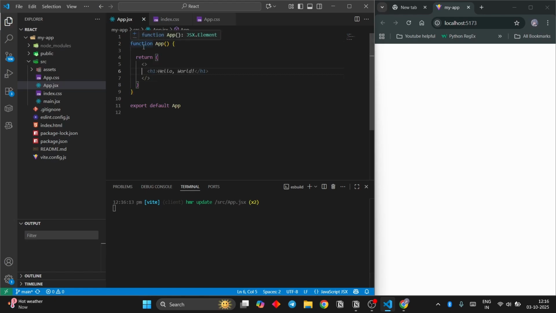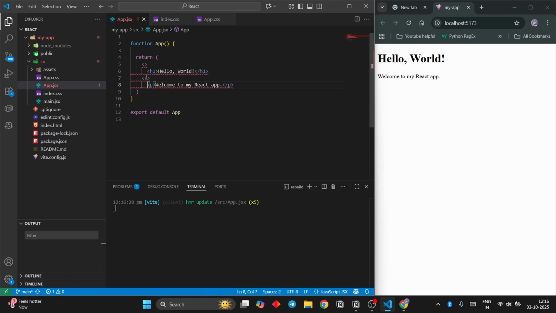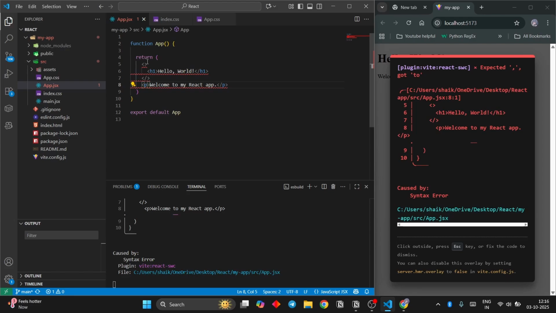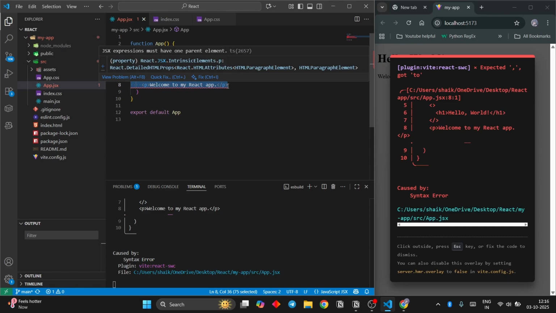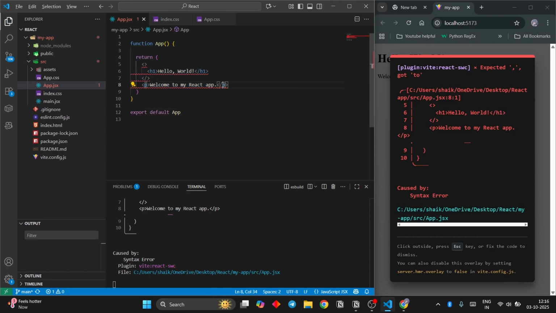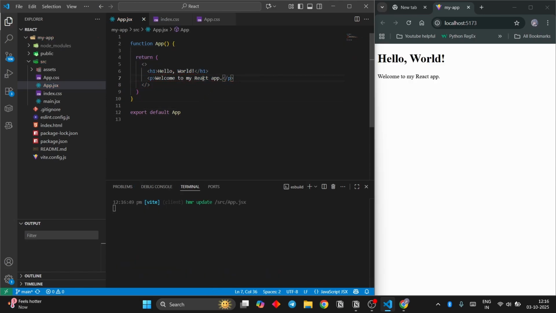This is a functional component. It's like a JavaScript function that will return HTML code. So the thing is that this will return only one piece of HTML code. Now I'm going to write hello world in this, and then, okay, maybe welcome to my React app as well. As you can see, we have it reflected on the output screen as well. Now, if I write this p outside this bracket, the angular bracket, this is going to throw an error because this is considered as two HTML elements. So that's not allowed. We can only return one HTML element per functional component.